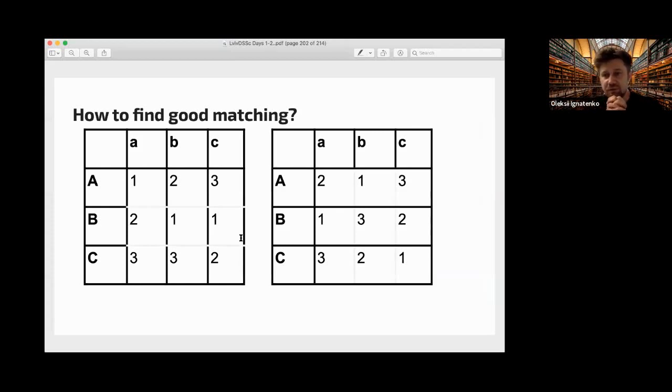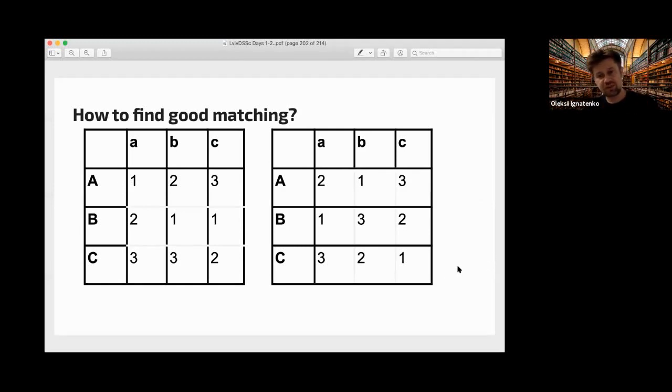So we have two sides, like for example, let's say small a, b, c would be males, and A, B, C, D would be women, and they have some preferences over the set, and we want to propose a matching. It's actually in the original paper, called the marriage problem, but they also used it for student, high school, and college education matching.